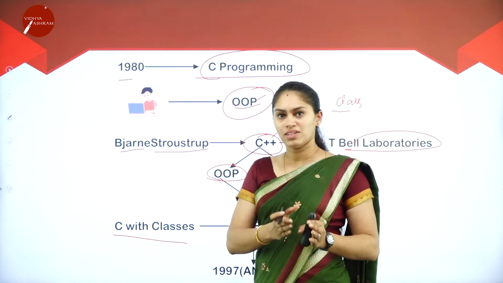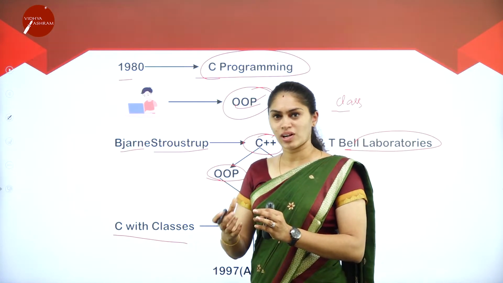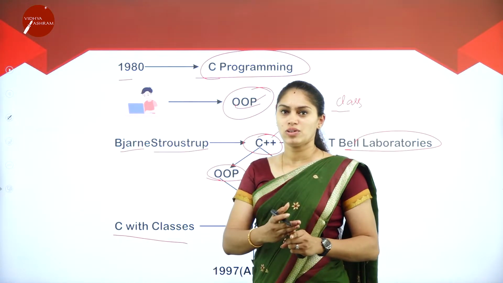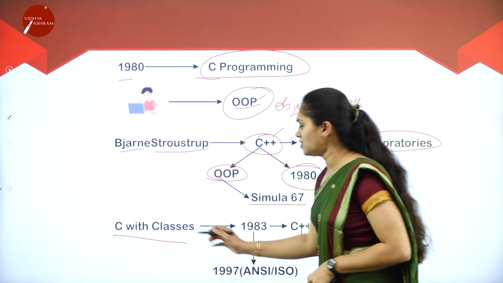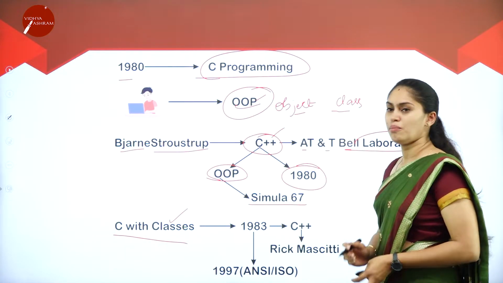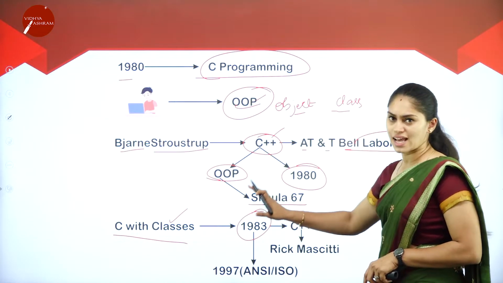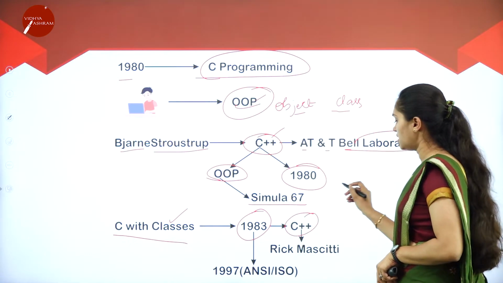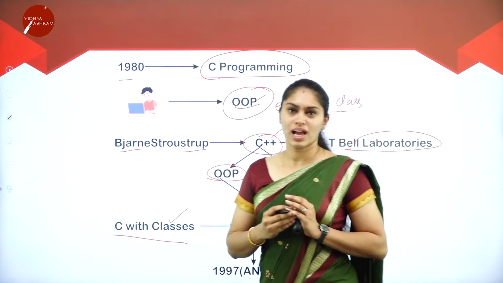So we have C programming, along with that, some of the object-oriented programming characteristics. When it comes to OOPs, mainly we deal with objects and classes. So later it was named C with classes. But in 1983, C with classes was converted into C++. This plus indicates the upgradation of the C programming.